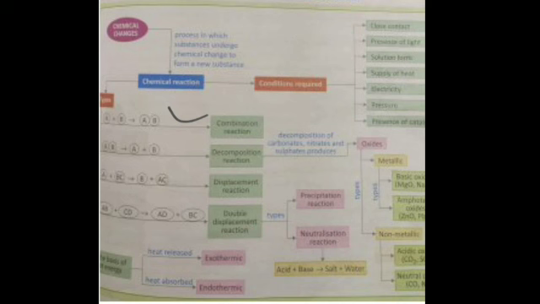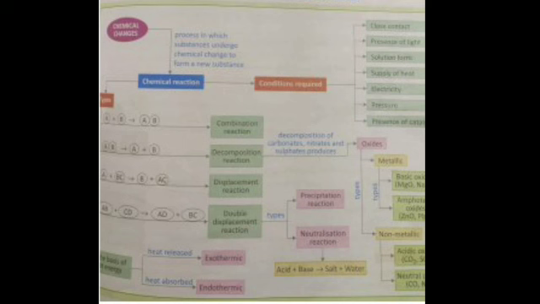Then the second type is decomposition reaction, a reaction in which a compound, which is a reactant, breaks up into two or more simpler substances, which are known as the products. Examples: mercuric oxide breaks up into mercury and oxygen, or calcium carbonate, when heated, breaks up into calcium oxide and carbon dioxide gas is released.